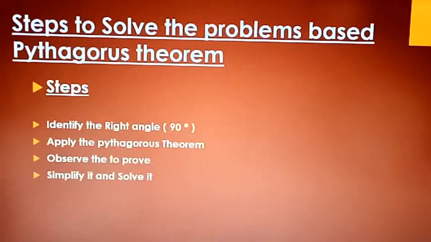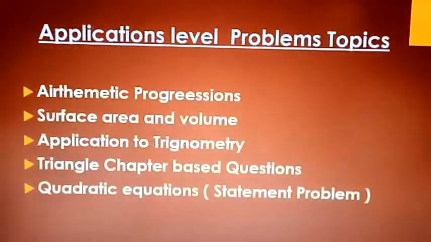First, you need to identify the right angle, right? That's the first thing. The second thing is to apply the Pythagoras theorem. So if you have found the right angle, the next step is to apply the Pythagoras theorem over there, observe what you need to prove, and simplify it and solve it, right? These are the few steps that I'm giving as a hint for you, so you can do it in your own method.